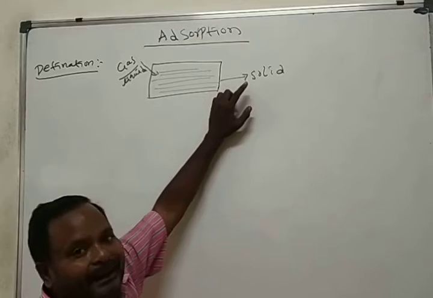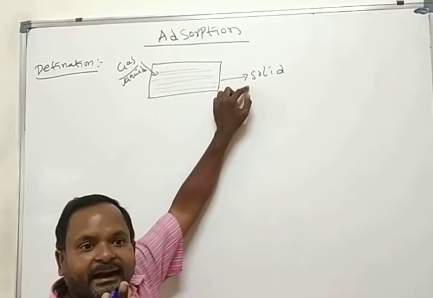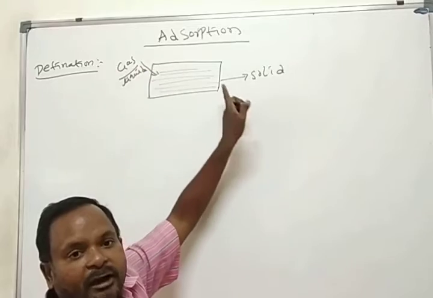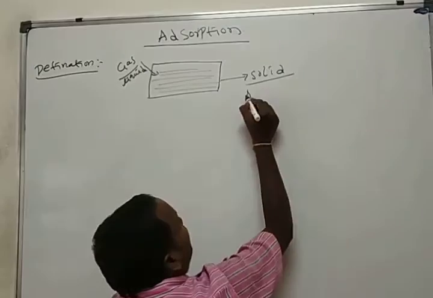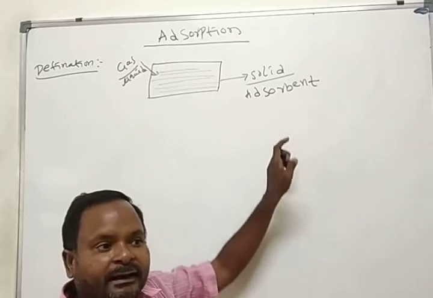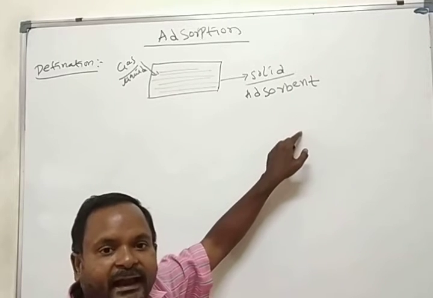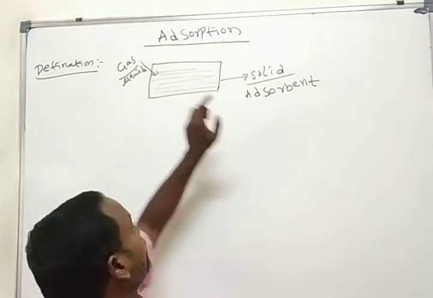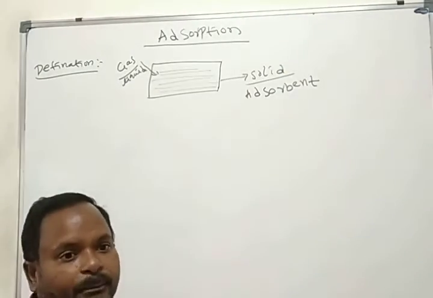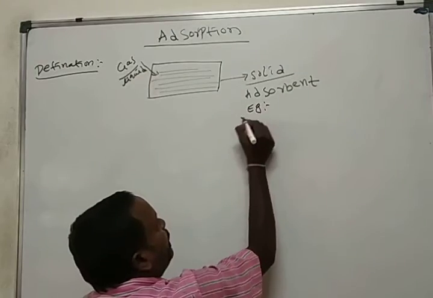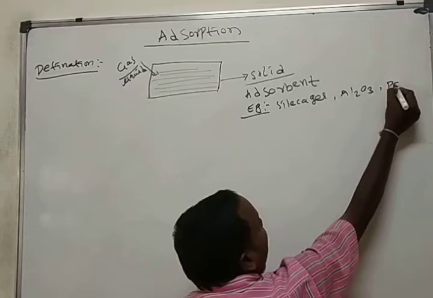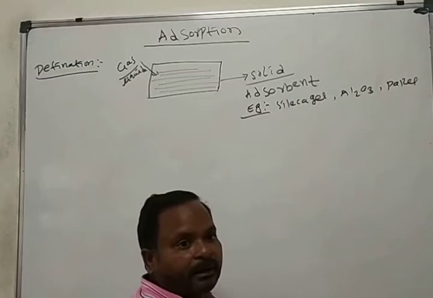The chemical or material which has the capability to adsorb gases and liquid molecules we call the adsorbent. There are so many such materials: silica gel, alumina, Whatman filter paper, and some beads.